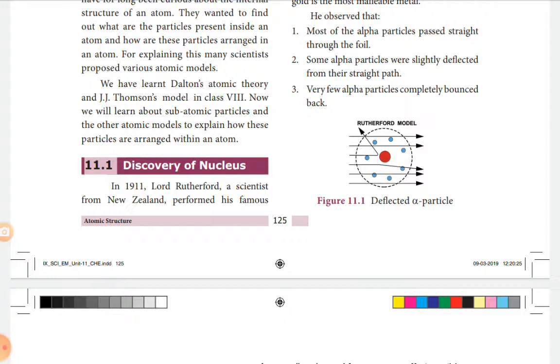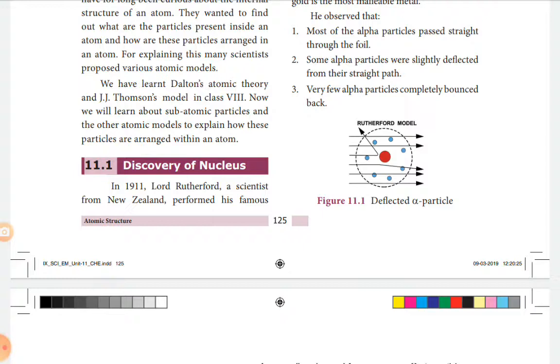There is a positive charge at the center of the atom, which is called the nucleus, and the size of the nucleus is very small compared to the size of the atom. The electrons revolve around the nucleus in circular orbits, which are called orbits, shells or energy levels. And the atom as a whole is electrically neutral because there is the same number of protons and electrons.